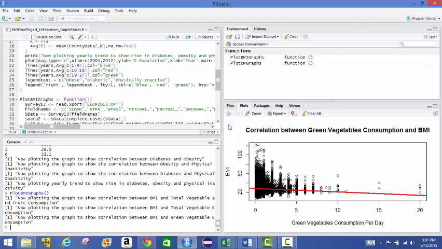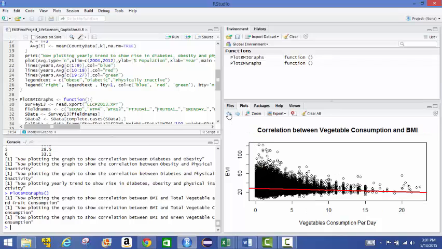Again, if you want to see the previous graphs, we go to the back button here. This should show us the previous graphs that are plotted. Again, this will take a little bit of extra time. This shows us the correlation between vegetable consumption and BMI. The relation is not as clear as we saw earlier for green vegetables versus BMI, but from this line here we can see that this is also somewhat negatively correlated.